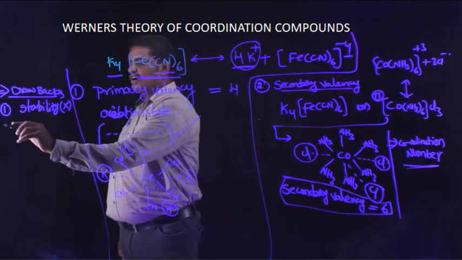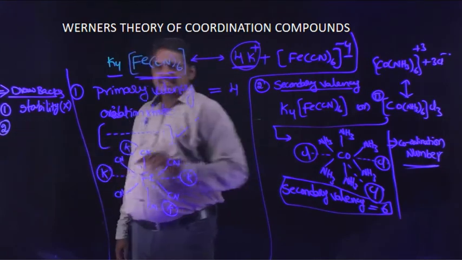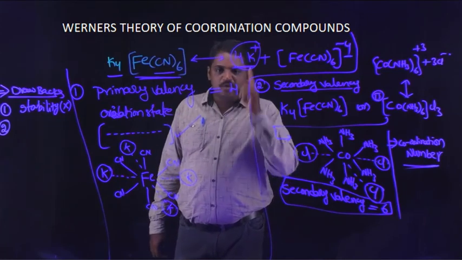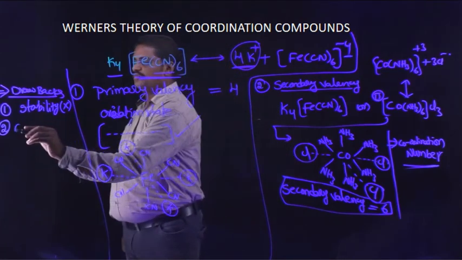The second drawback is that this theory does not explain the color property of coordination compounds.